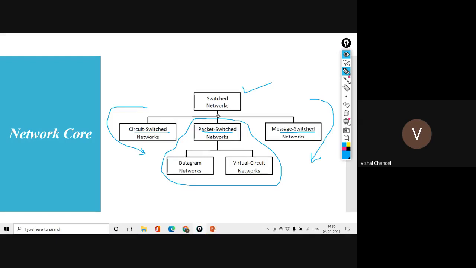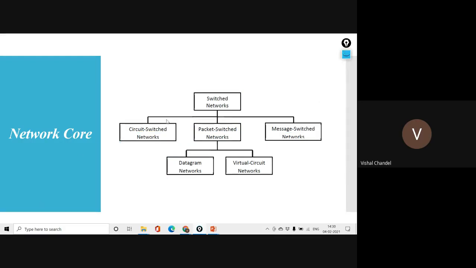Now we have divided switching into three parts: circuit switch, packet switch, and message switch. So I think it's clear why we are discussing switching and what the importance of the network core is.